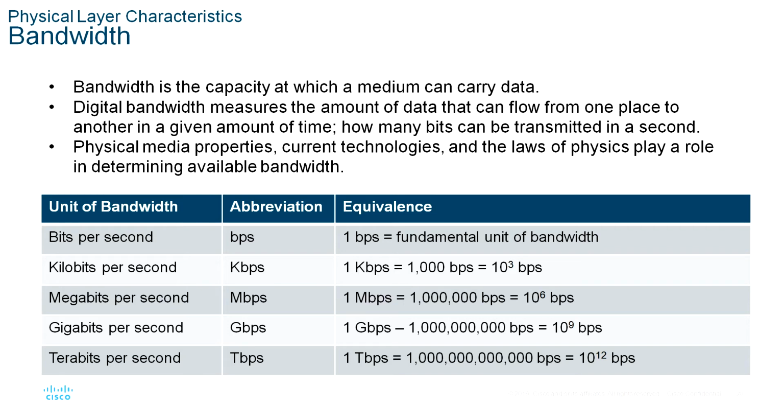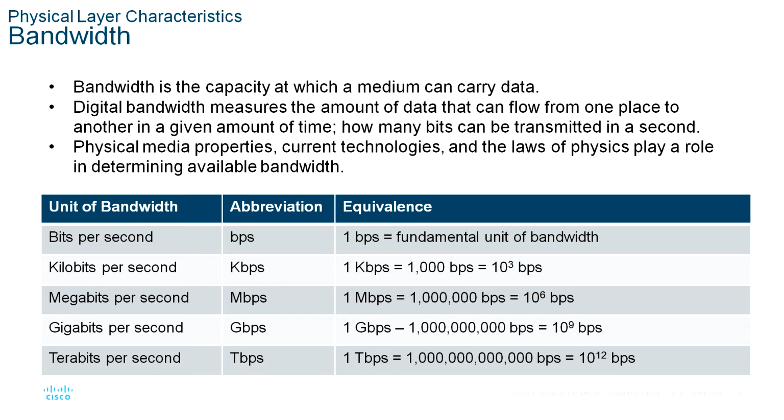A combination of factors determines the practical bandwidth of a network: the properties of the physical media, and the technologies chosen for signaling and detecting network signals. Physical media properties, current technologies, and the laws of physics all play a role in determining the available bandwidth. The table shows the commonly used units of measure for bandwidth.